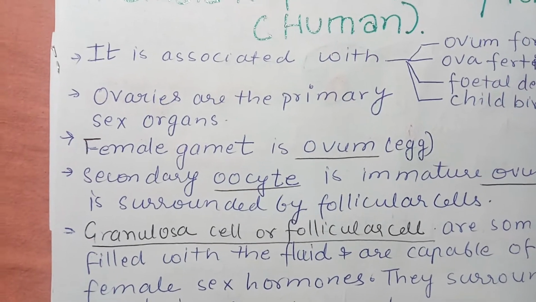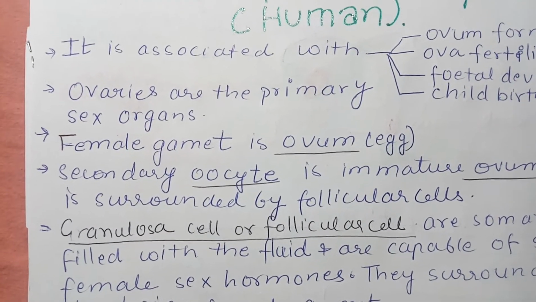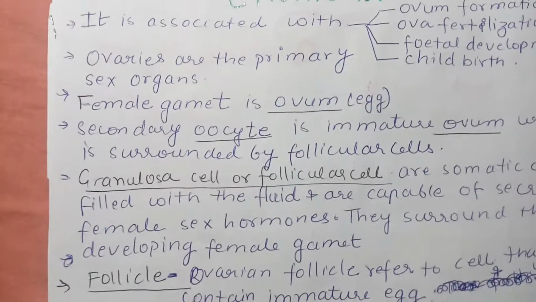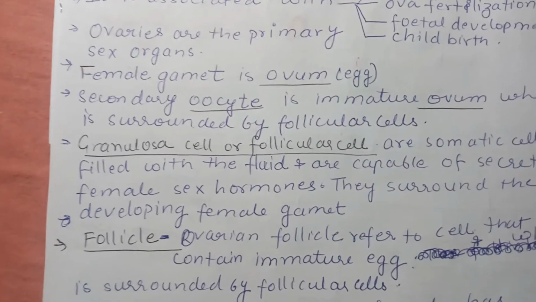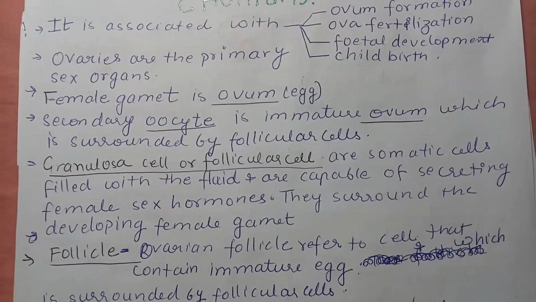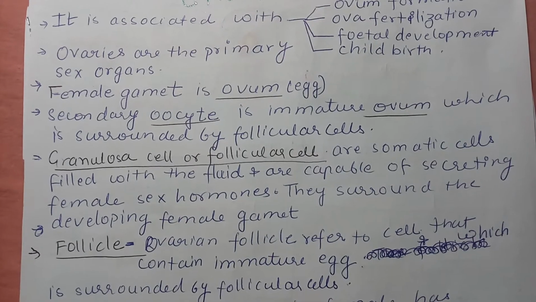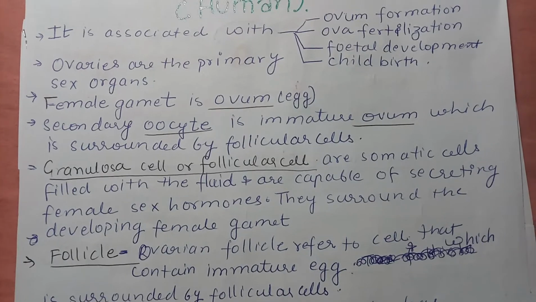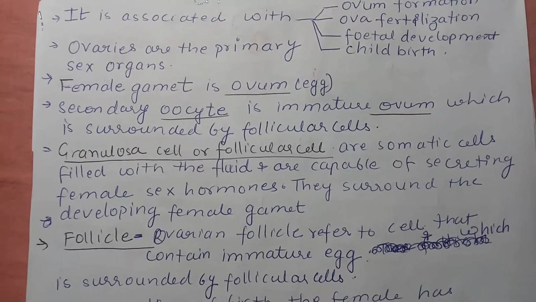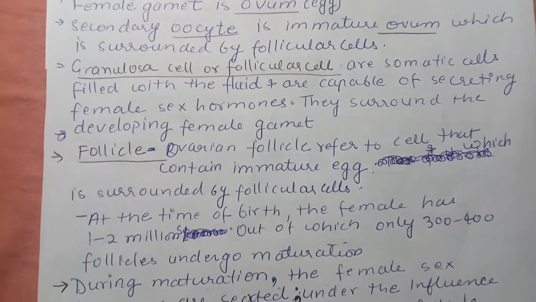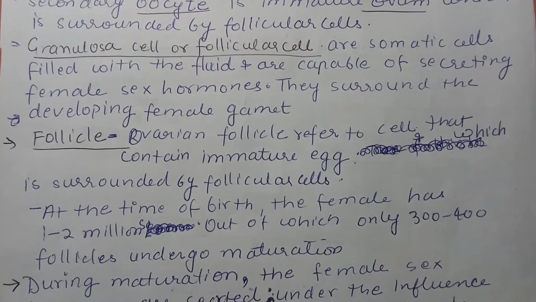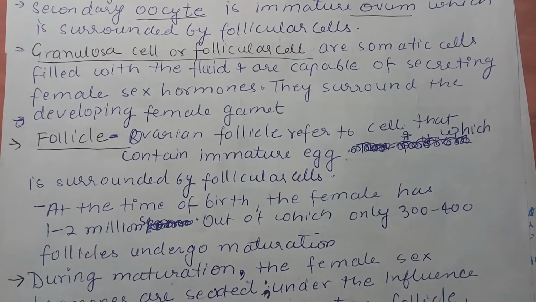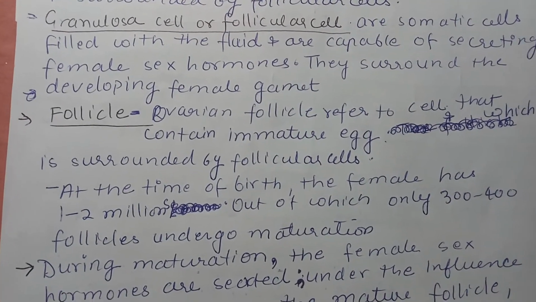The female gamete is the ovum, which is also known as the egg. The secondary oocyte is an immature ovum, which is surrounded by follicular cells. Follicular cells or granulosa cells are somatic cells filled with fluid and are capable of secreting female sex hormone. They surround the developing female gamete. The ovarian follicle refers to the cell that contains an immature egg and is surrounded by follicular cells.